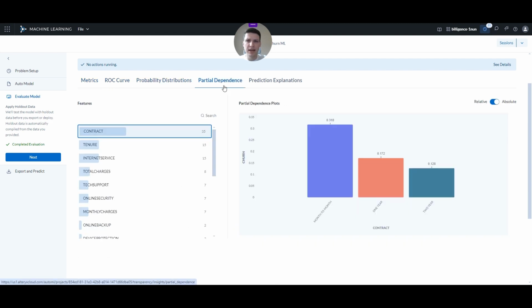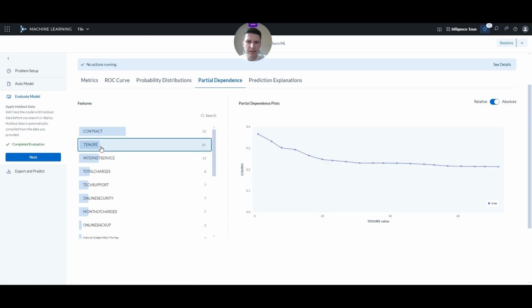We can also look at the partial dependence, for example, which means we select a feature like tenure, and we can see what was the impact of the feature on the prediction. So we can see that the higher the tenure, so the longer the person is with us, the less probable it is that the person will leave.